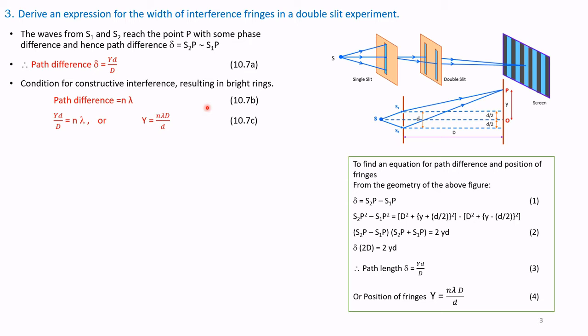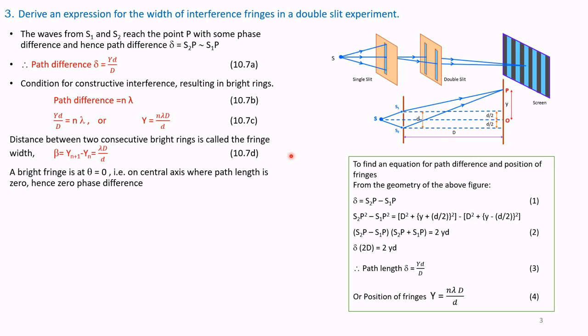In the condition for constructive interference resulting in bright fringes, the path difference is equal to n times lambda, where n is the number of the fringe, an integer, and lambda is the wavelength. Therefore, y into small d by capital D is equal to n into lambda. This n lambda is the condition for constructive interference. Therefore, y equals n into lambda into capital D by small d. Let this be equation 10.7c.